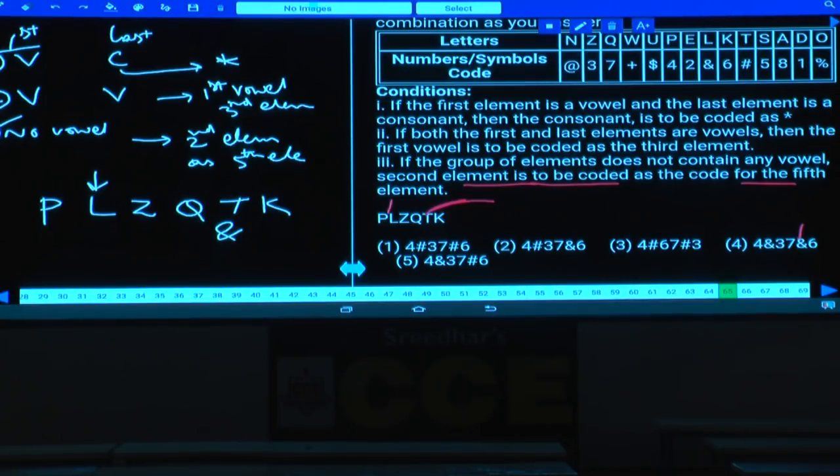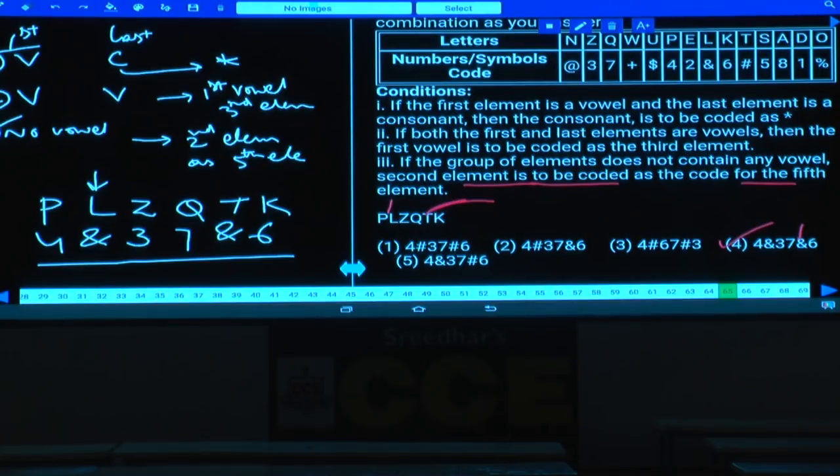Done? Then what are the remaining? What is the code to this word P here? P is 4 and L is N, and what is the code for this Z? Z is 3 and Q is 7 and K, what is this K? K is 6. Then what is your answer? 4 and 3, 7 and 6, that is given in choice 4.